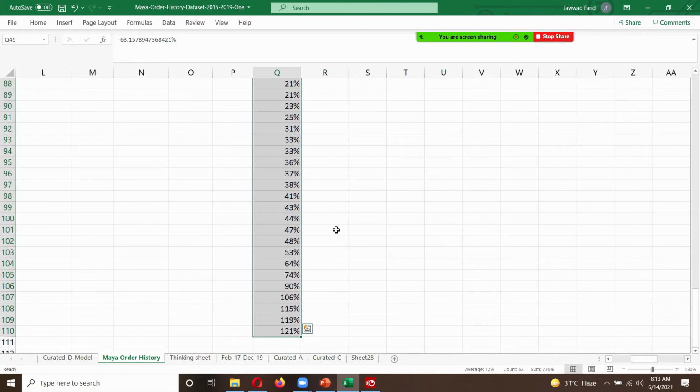Now, what do I want Excel to do? I want Excel to tell me, based on this data, this information that we have in front of us, can you give me a model? Can you give me any intelligent insight that can help me answer the question? What's the likelihood of explosive growth? What's the likelihood of catastrophic decline? What's the likelihood of business as usual?